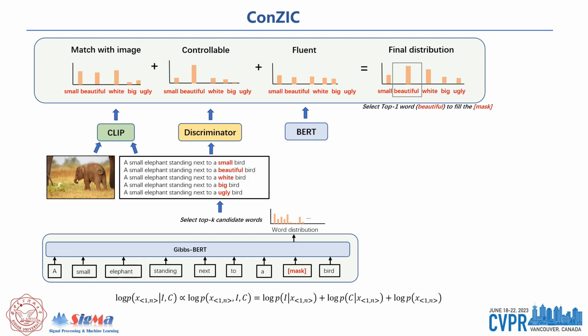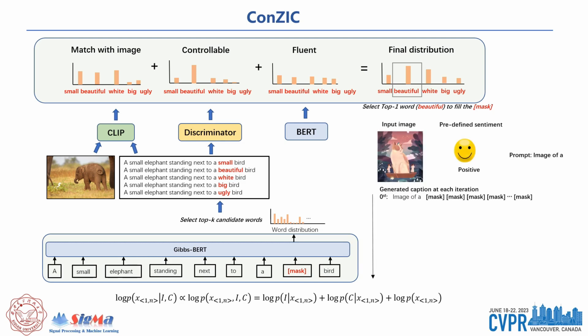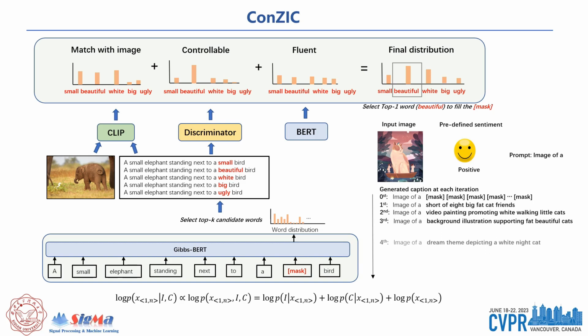In a word, the target of ConZIC is to adjust the word distribution of each word sampling step in Gibbs-BERT to match the image content and meet some predefined control signals. For example, given the input and the predefined control signals, ConZIC can iteratively refine the sentence to get more image-related and fluent.